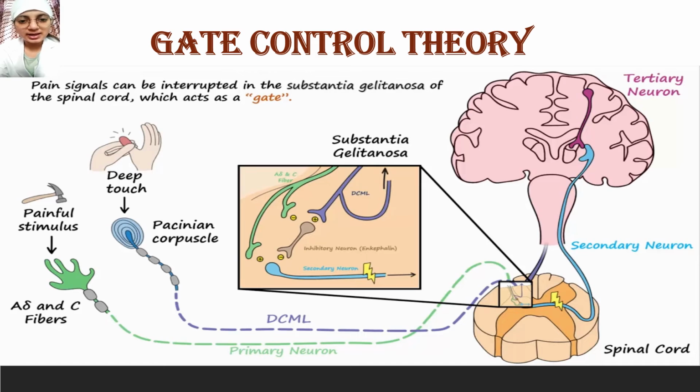This pain signal can be interrupted in the substantia gelatinosa of the spinal cord, which acts like a gate. When deep touch is applied, the Pacinian corpuscle is excited in the dermis. Then the signal goes via the DCML, the dorsal column medial lemniscus, to the spinal cord, where it combines with the secondary neurons and releases inhibitory neurotransmitters like norepinephrine. Then this secondary neuron on the same side goes to the thalamus and then to the third neurons, signaling that no pain is there.